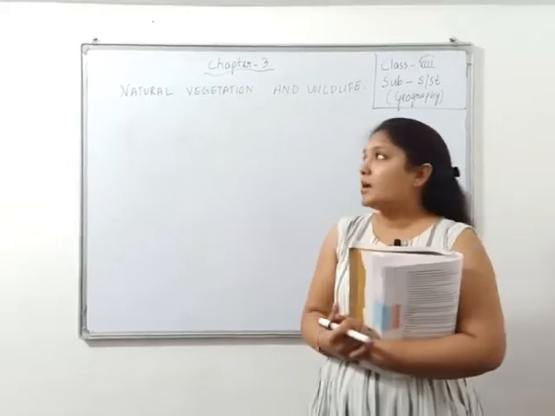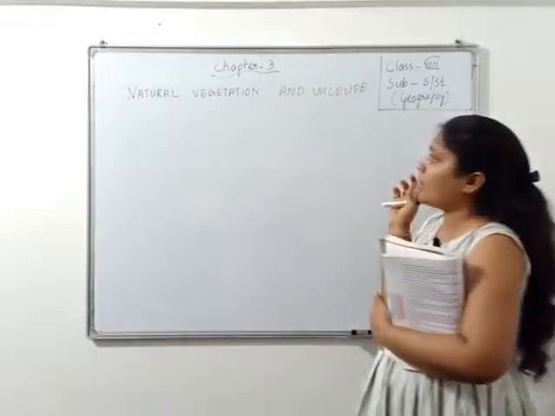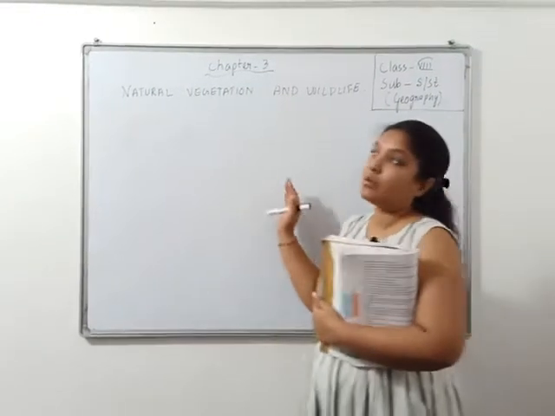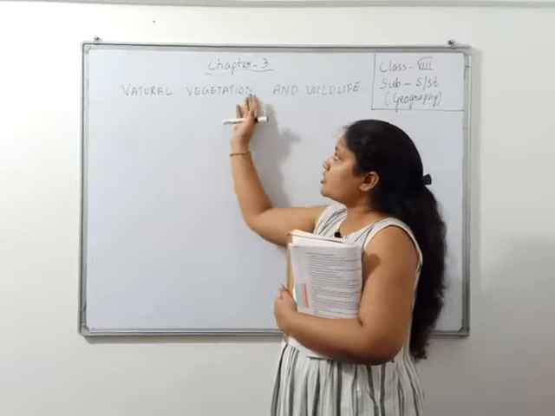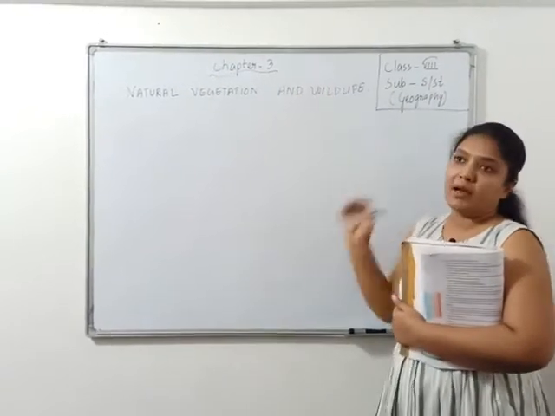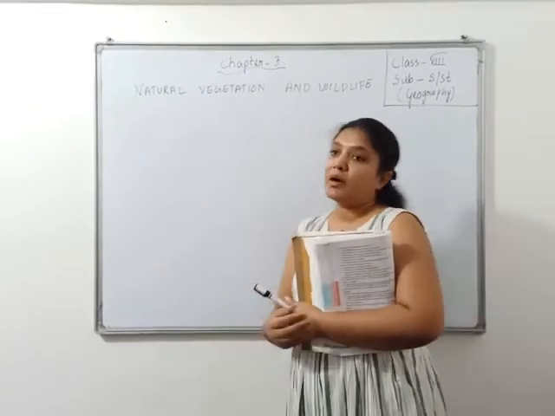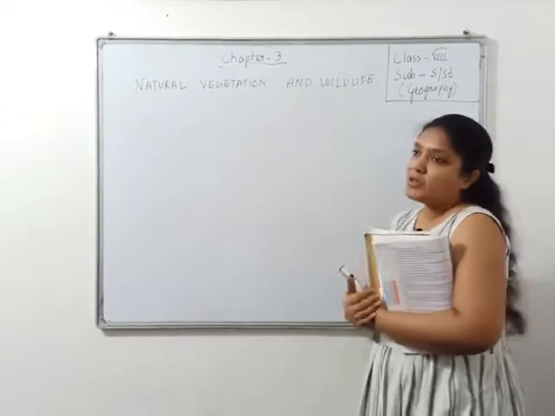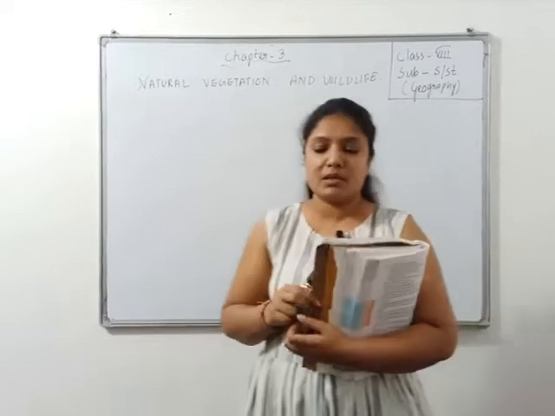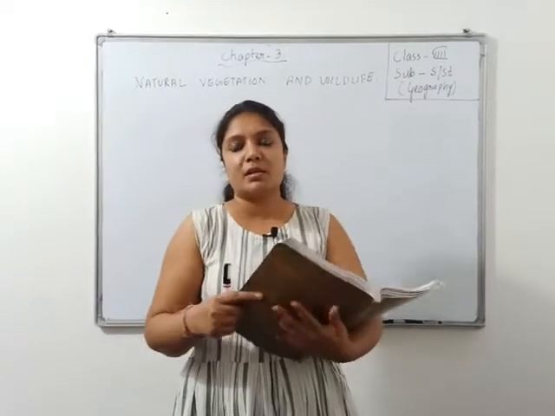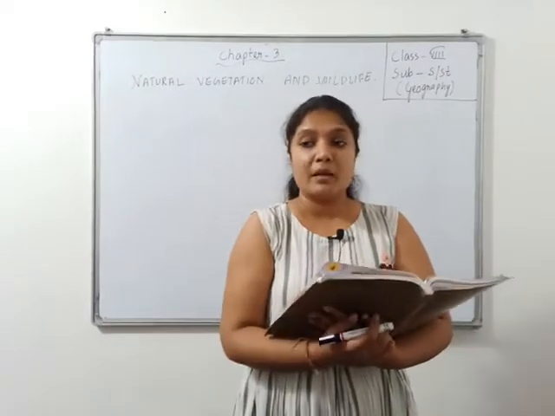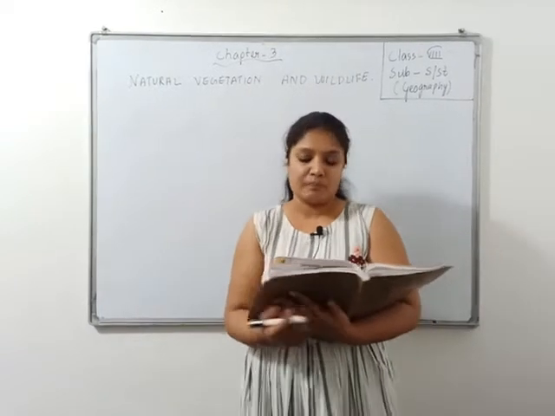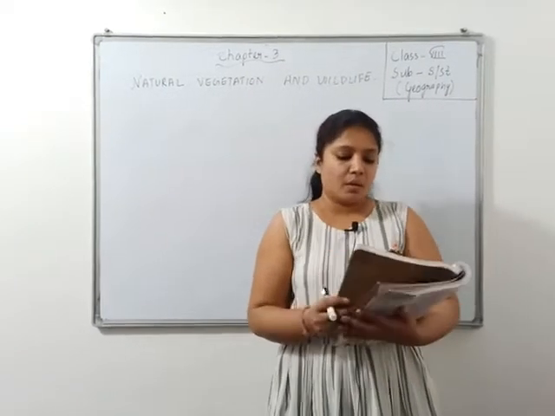Now what does natural vegetation and wildlife mean? Let me introduce you to what vegetation means and what wildlife is. Vegetation means what? Greenery. And wildlife means all the species, the animals, the birds, जो भी animals हम लोग के surroundings में हैं. So let us go through our chapter.